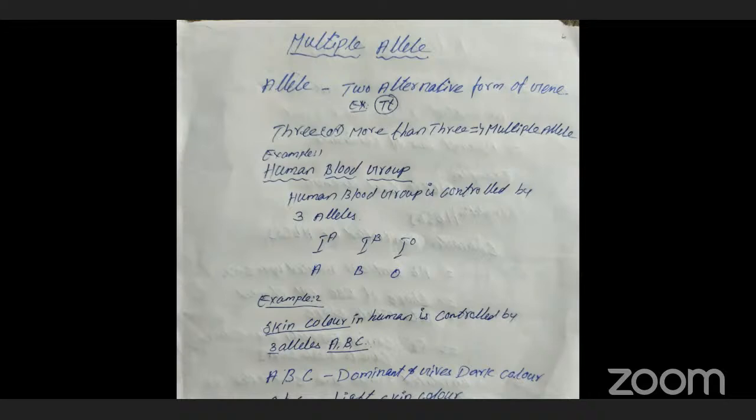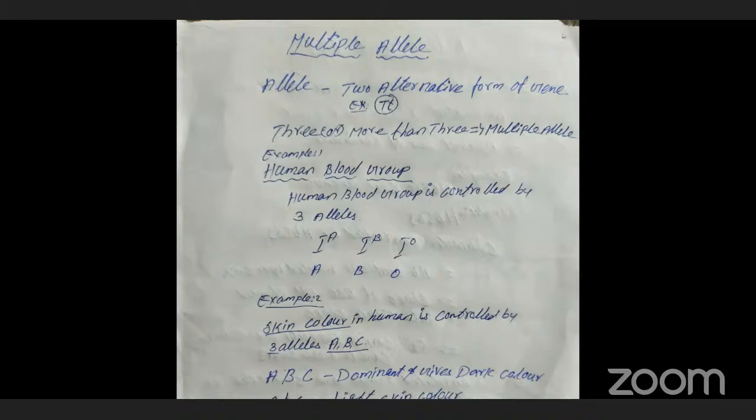If there are three or more alleles, that is known as multiple allele. Commonly we know that mostly two alleles are present, for example capital T and small t. In Mendelian statements, two alleles are present to control a particular character. But in some cases, three or more alleles are involved to determine the particular character. That is called multiple allele. For example, the human ABO blood group.